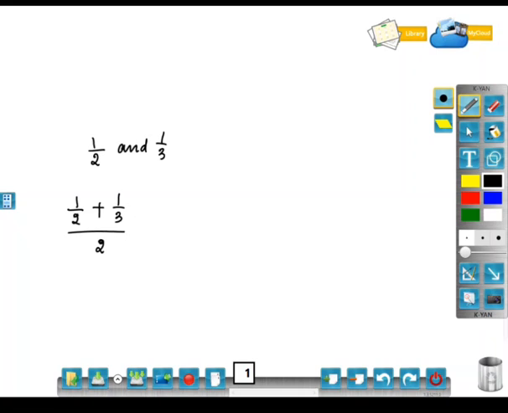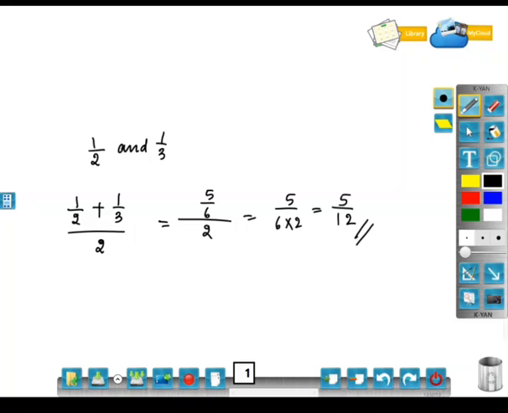Try it. How much will you get? 5 by 6 divided by 2, so nothing but 5 by 6 into 1 by 2, you will get 5 by 12. So this is the one value. Now how to get the other values?